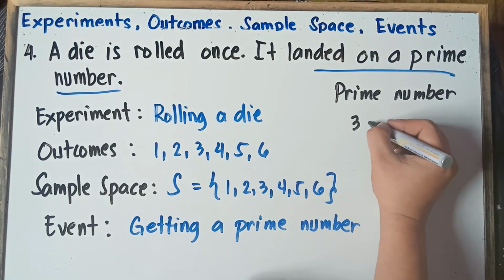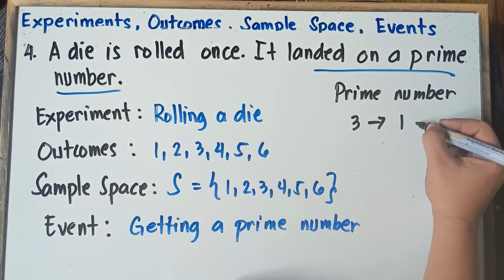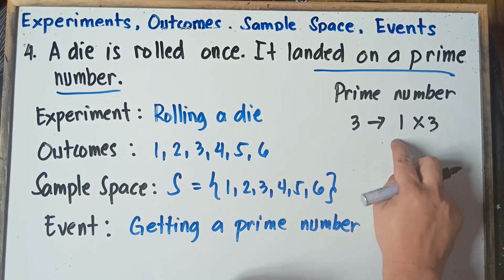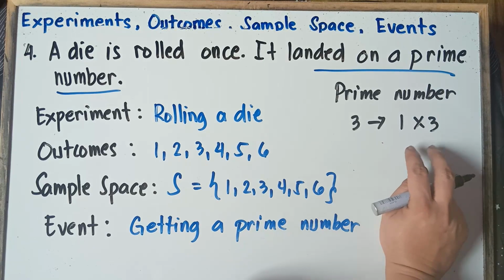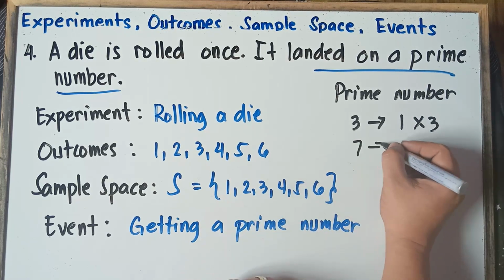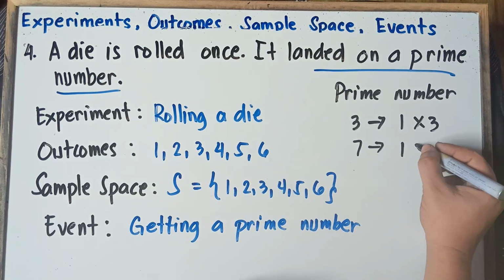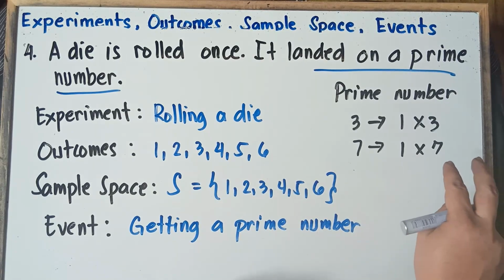Example, class, 3. 3 is a prime number because the factors of 3 are only 1 and 3. 1 times 3 is 3. 2 factors, 1 and the number itself. So I hope you still remember, class, with regards to prime numbers. Another example, 7. 7 is a prime number because the factors of 7 are only 1 and 7. 1 times 7 is 7. 2 factors, 1 and the number itself.